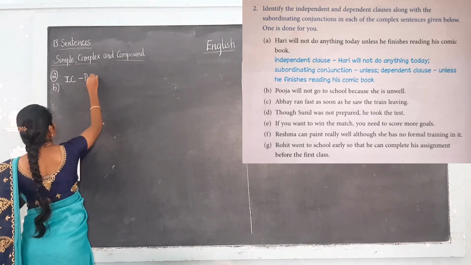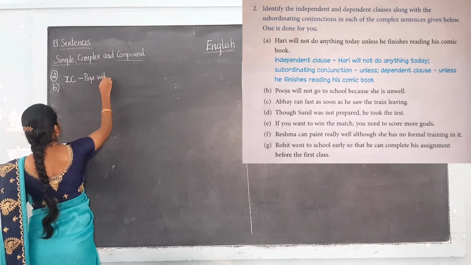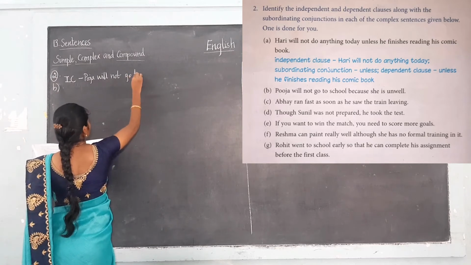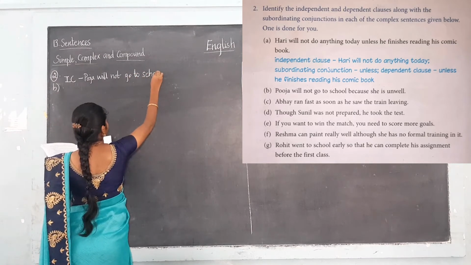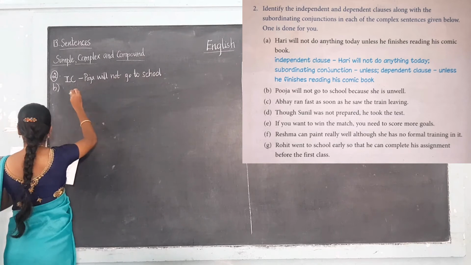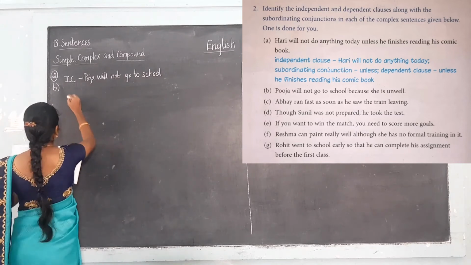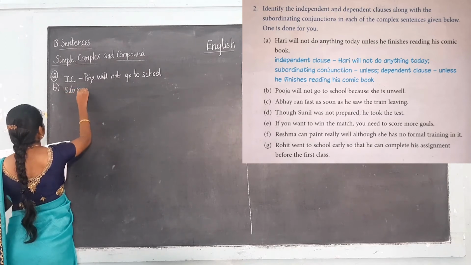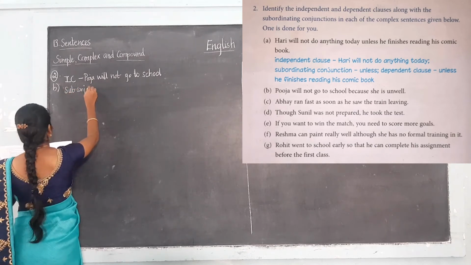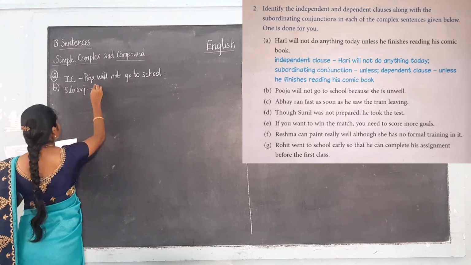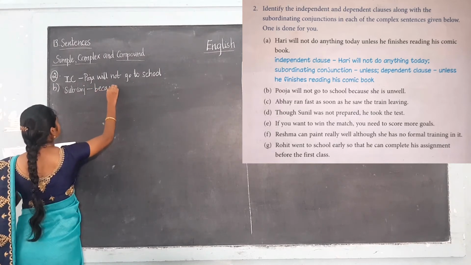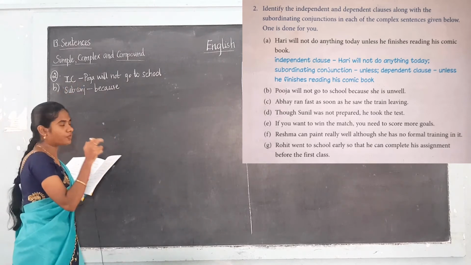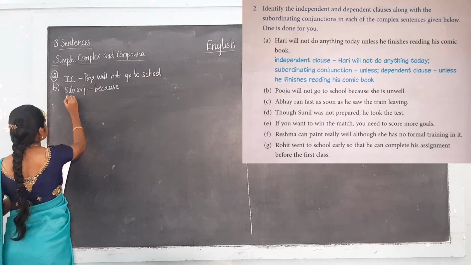And the subordinating conjunction is because. You have to write the independent clause and the subordinating conjunction fully. And what is the dependent clause here? Can you tell me?